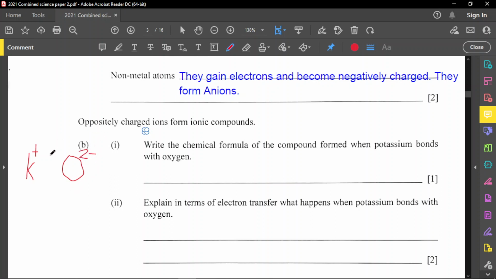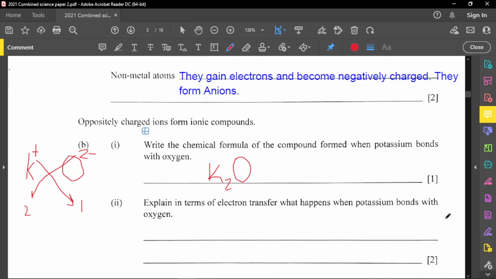And so to form the compound, we're going to crisscross this. So the positive 1 is just 1. So 1 will come here, and then the 2 will come down for the potassium. So what we're going to have as a formula is K2, because remember now, based on that crisscross, we need 2 potassium, so it's going to be K2. And we need 1 oxygen, so it's going to be O. We do not write the number 1 in the formula. So that's K2O.